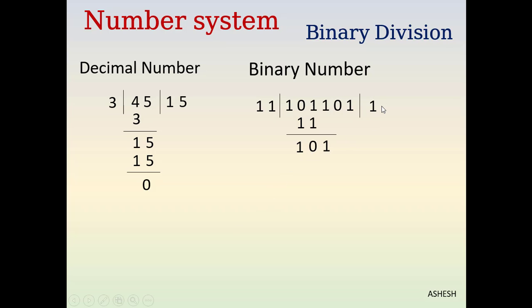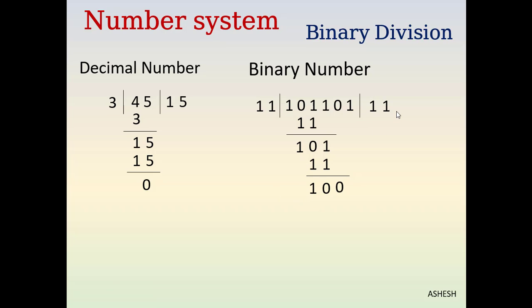Again we'll write 1 as quotient. Now we write down 11 here. 1 minus 1 is 0. 10 minus 1 is 1. Again we got 10 and our divisor is 11, so we have to put down that 0 there. Now our remainder is 100.